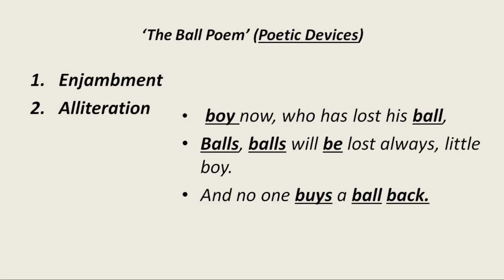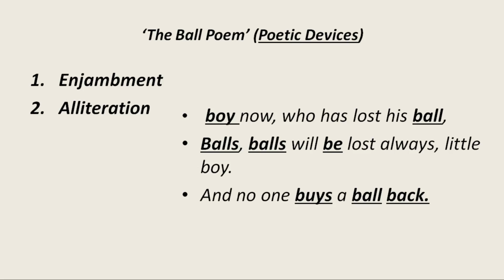Next is alliteration. Some examples of alliteration are written on the right hand side of your screen. Boy now who has lost his ball. Boy, ball. B sound is repeated here. What is alliteration? Alliteration means repetition of consonant sound in close connection. B sound, boy, ball is a consonant sound.